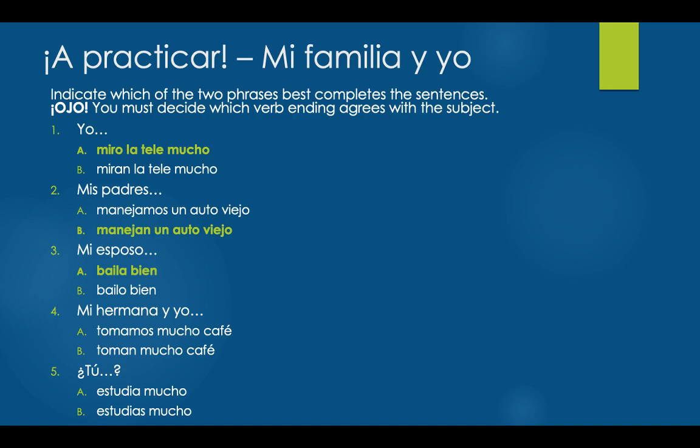Number 4, mi hermana y yo, either tomamos mucho café or toman mucho café. Mi hermana y yo, my sister and I, would be we. So we know we're using our top right box, that nosotros box, for which our correct ending for an AR verb would be amos. Therefore, our final answer should be mi hermana y yo tomamos mucho café. We drink a lot of coffee, which is true.